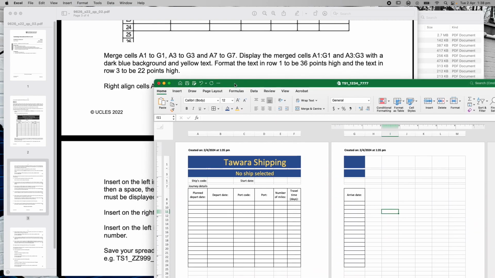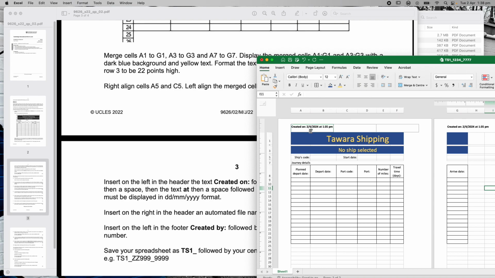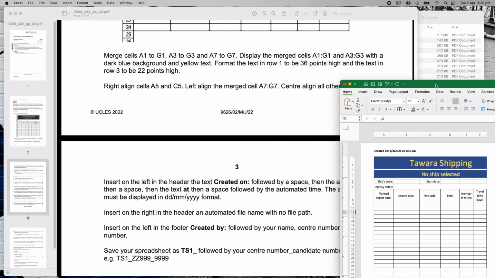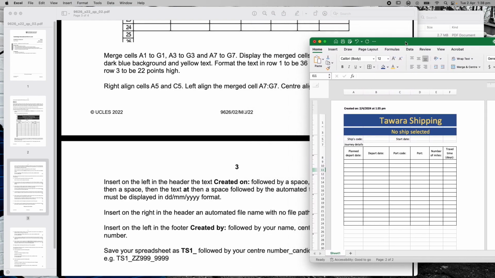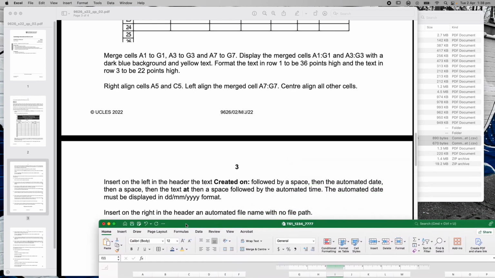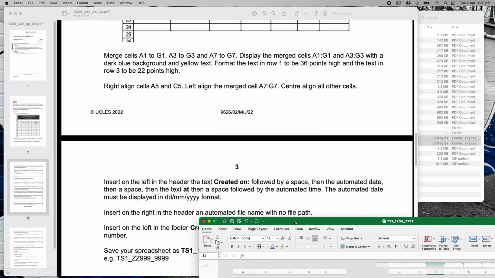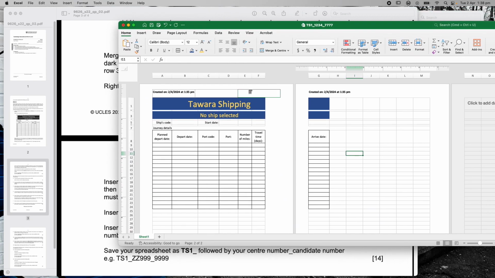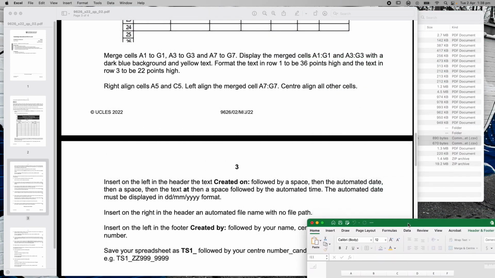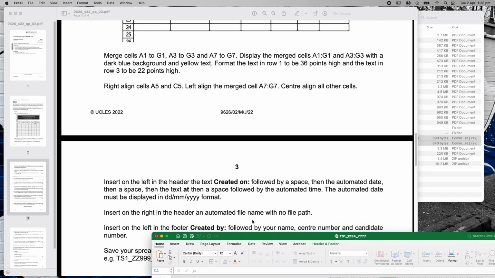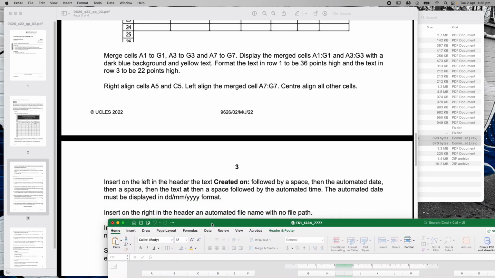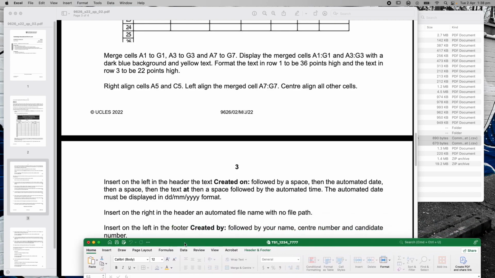However, I'm going to go back and do a little bit of research, and we'll work out how we can change that one in case your file is set up incorrectly. So bear with me for that one. So that's done. Insert on the right header an automated file name with no file path. So I'm going to click on here. Insert in the right header with an automated file name with no file path.